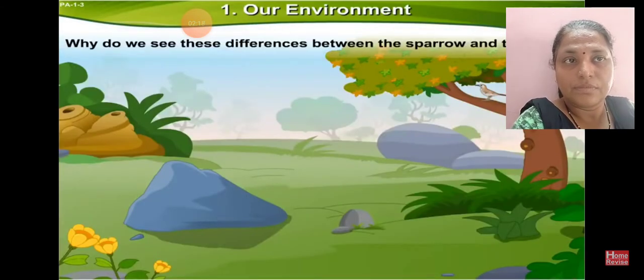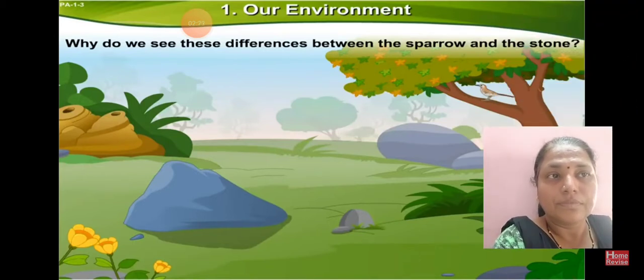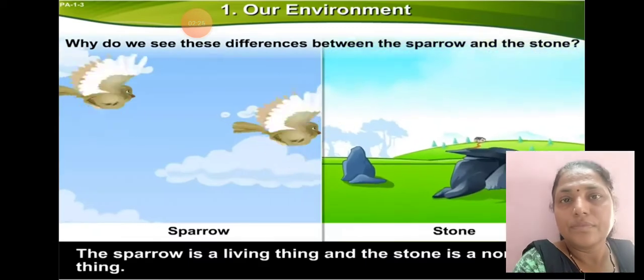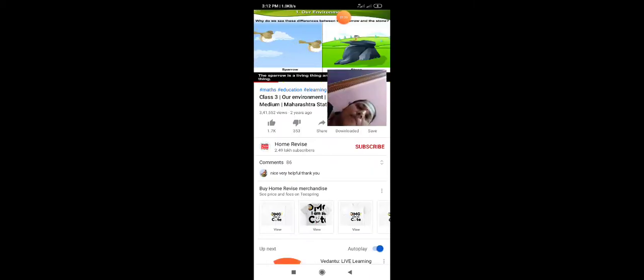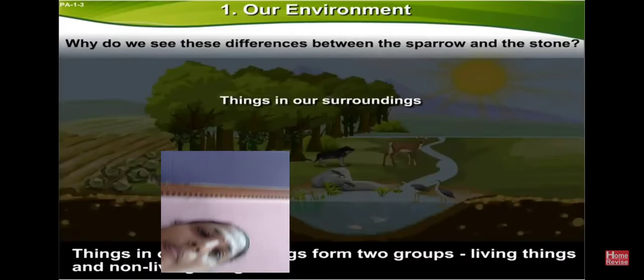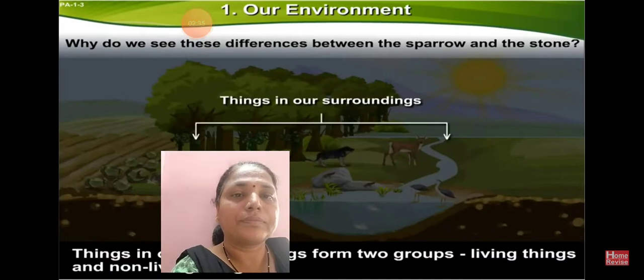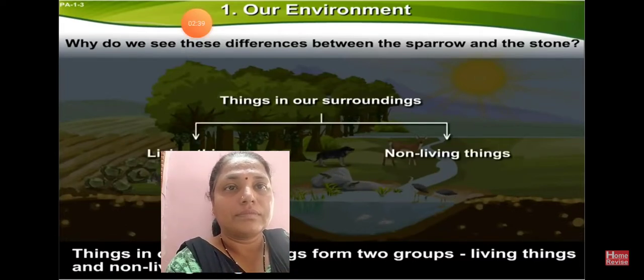Why do we see these differences between the sparrow and the stone? The sparrow is a living thing and the stone is a non-living thing. Things in our surroundings form two groups, living things and non-living things.